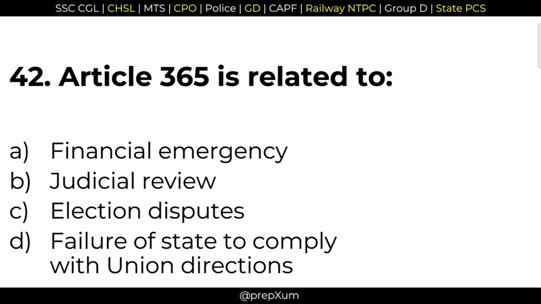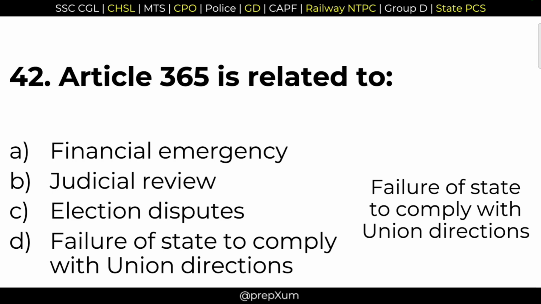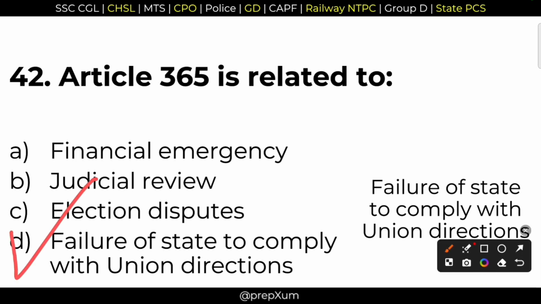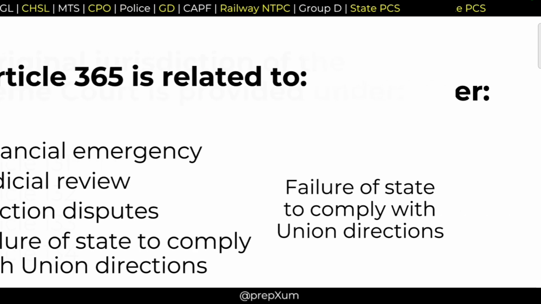42. Article 365 is related to. Option D, failure of state to comply with union directions. Option D is the right answer. It is ensured by Article 365.